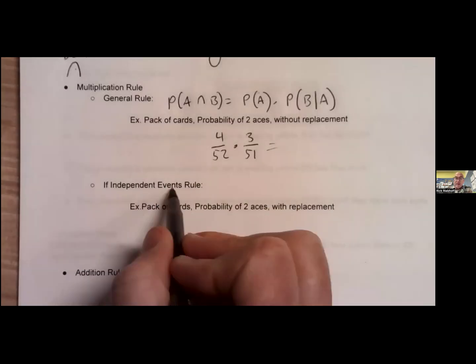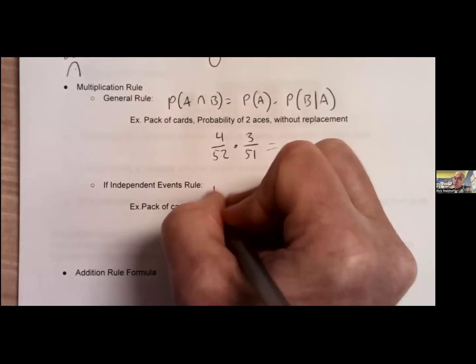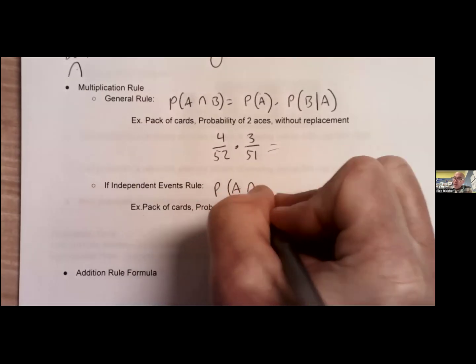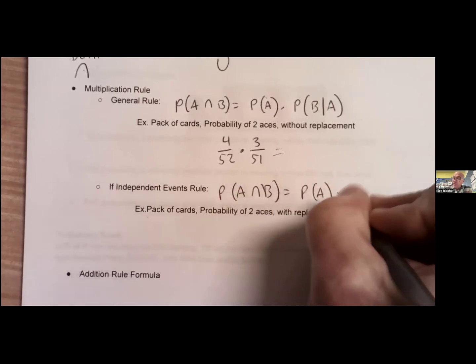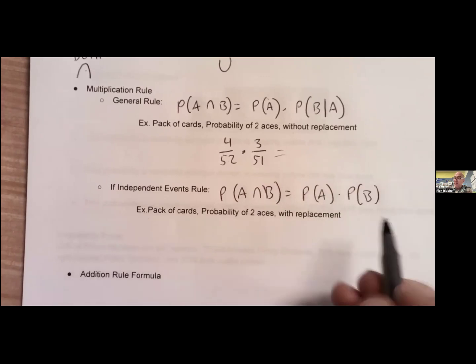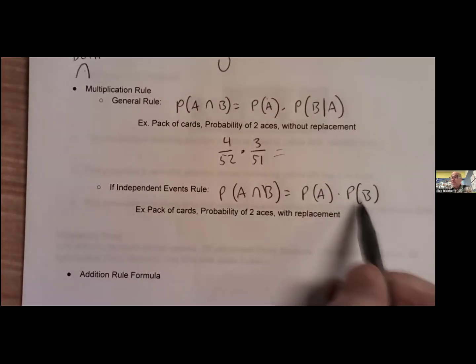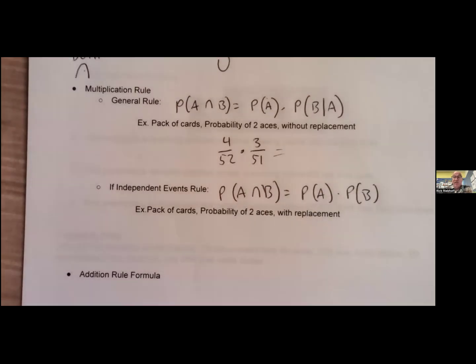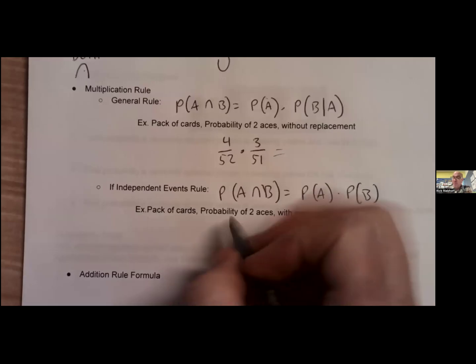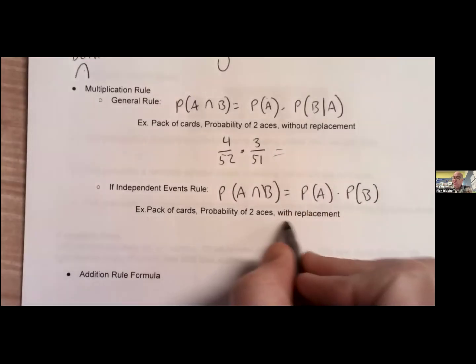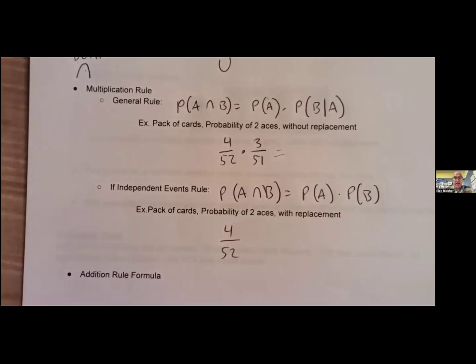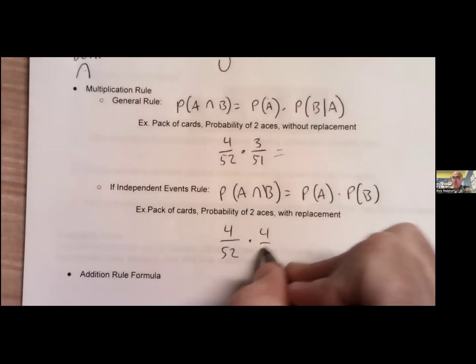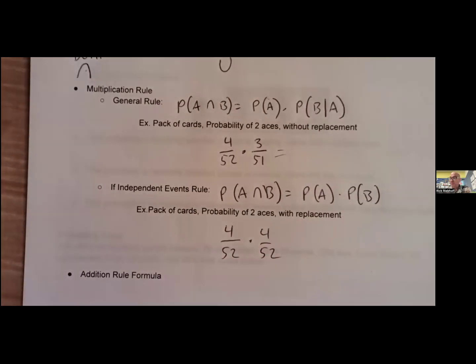If they're independent events, the rule changes a little bit. Probability of A and B is equal to the probability of A times just the probability of B. Independence means that B happens at the same proportion or percentage no matter what A does. They're independent of each other. Okay. Example of this, probability of 2 aces with replacement. All right. So we pull an ace, 4 out of 52 chance, put that ace back in, shuffle it back up. What is our chance? 4 out of 52 again, right? Okie dokies.